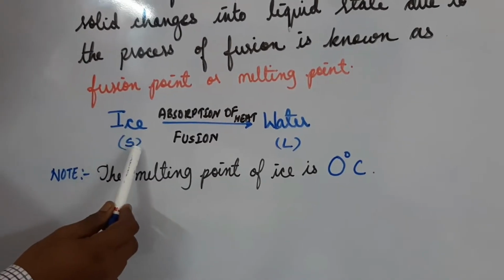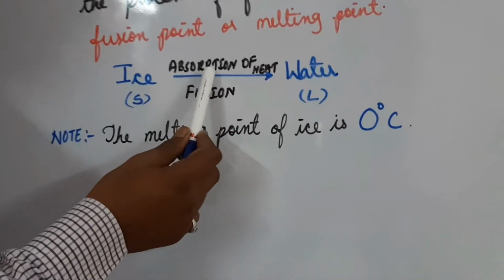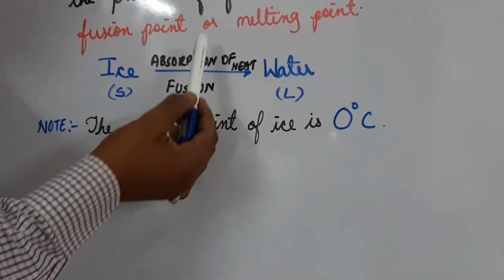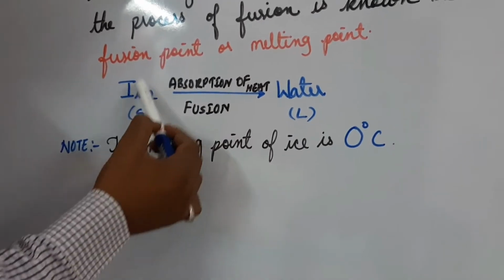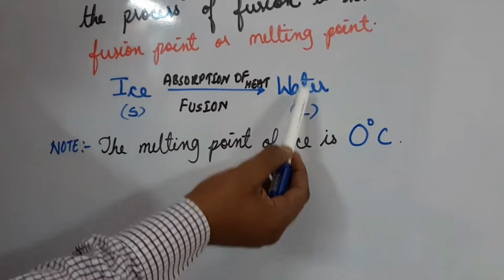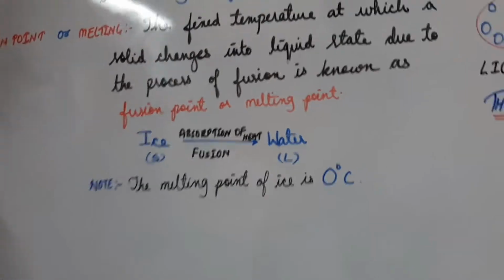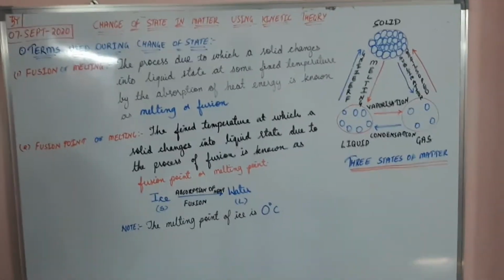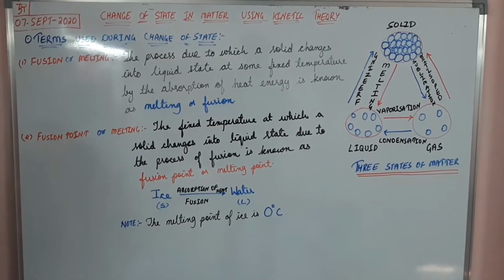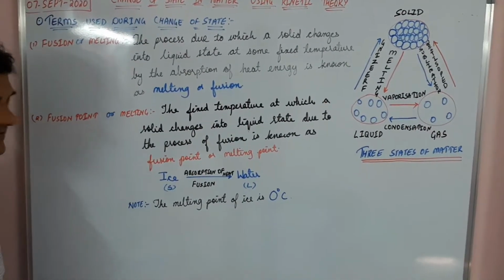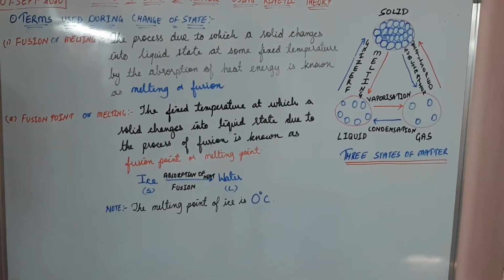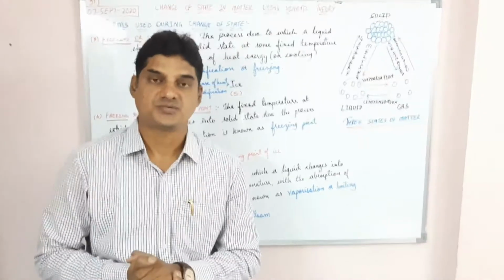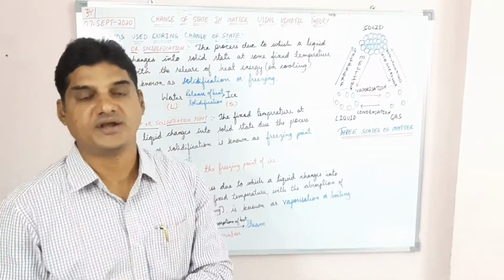For example, ice is in the solid state. You are heating it, that is absorption of heat, and this process is known as fusion. So at one particular temperature, it will change its state from solid to liquid, that is water. The melting point of ice is, my dear students, 0 degrees Celsius. Understood, students?